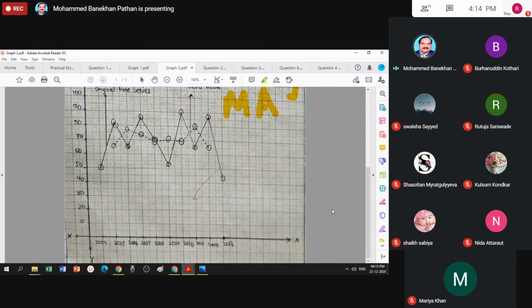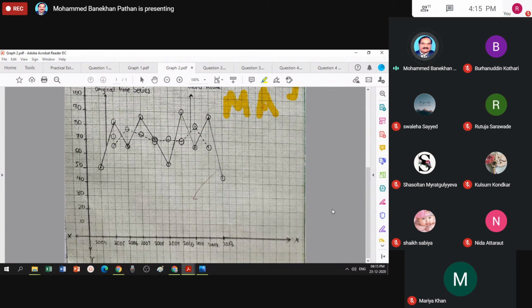You can see this comes down, this goes up, this comes down, this is the average. So by the moving average method, we try to see, over a long period, what is the effect of the variable?